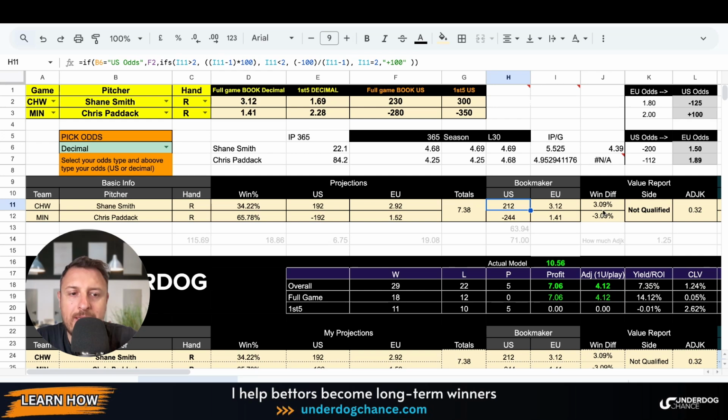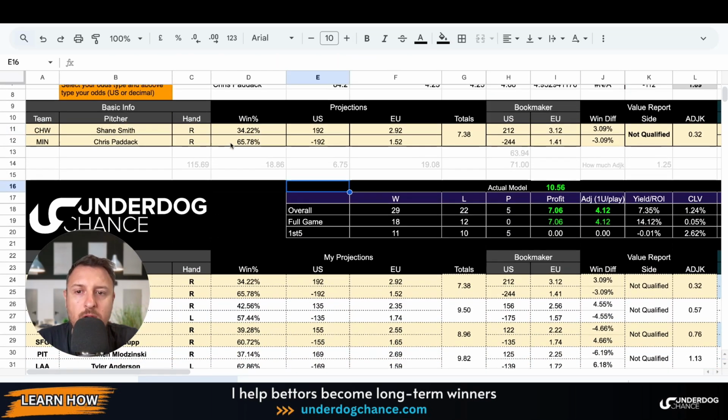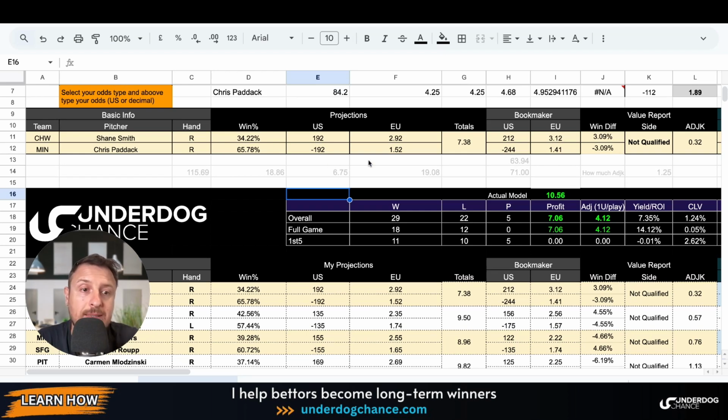This is the winning percent, the difference between my projected winning percentages and no-vig probabilities from bookmakers' odds, which is a very simple thing to calculate. I think this is something every sports bettor should know. This is just a really basic thing, because we are always looking for probabilities and the discrepancies. Okay, and then I use adjusted Kelly criterion, and I'm looking for this number. So if this number is bigger than 1.25, then this is potentially a good bet.